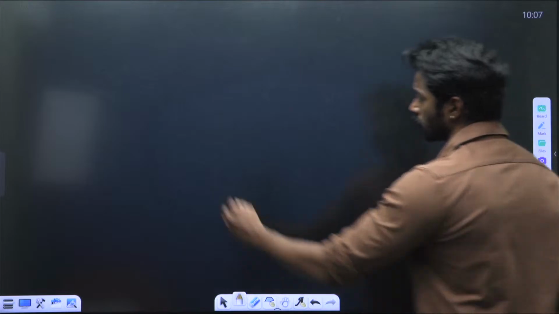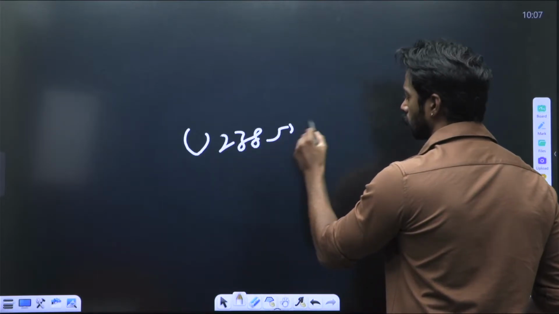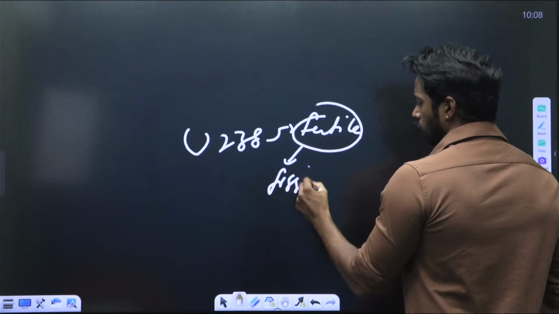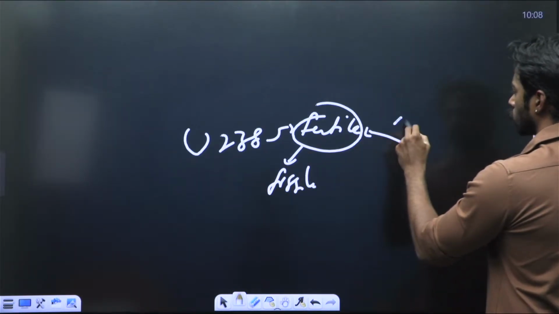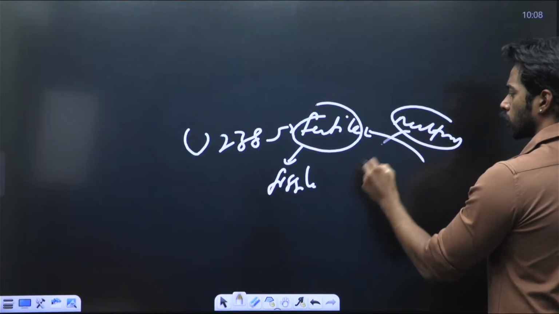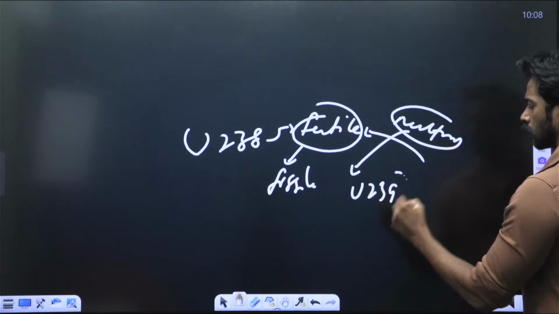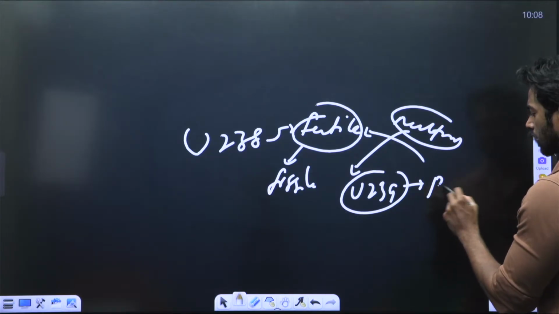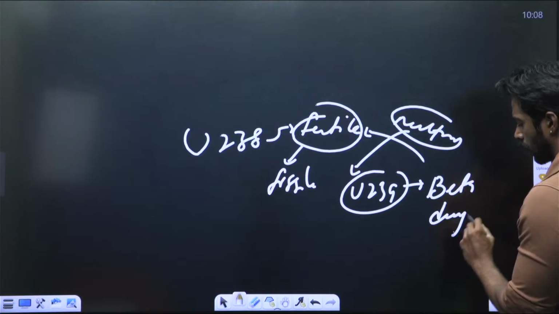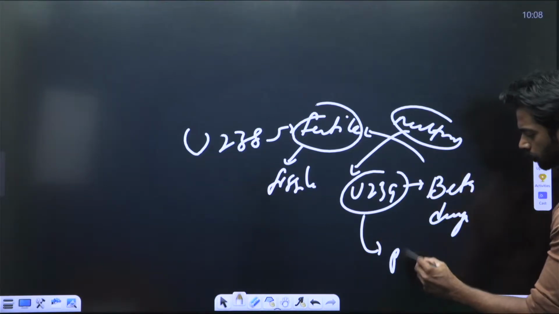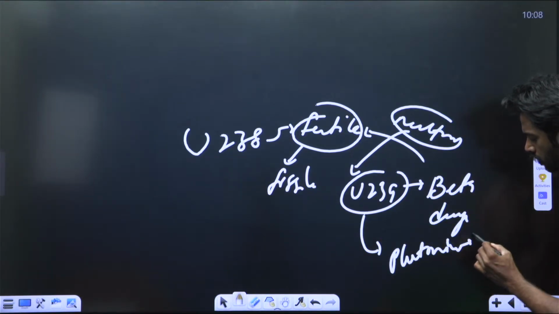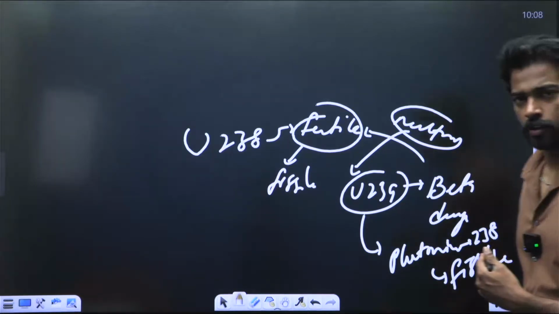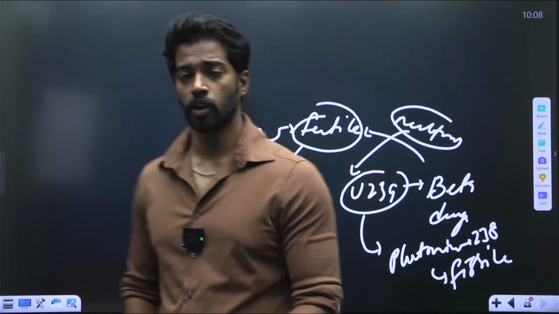And what about U-238? U-238 is very fertile in nature. So instead of using it directly as a fissile material, they add a neutron. When the neutron is added, it becomes U-239, which is kept for 2-3 days for beta decay. With beta decay, it gradually forms plutonium-239, which is very fissile in nature. This is how uranium-238 and uranium-235 are used.